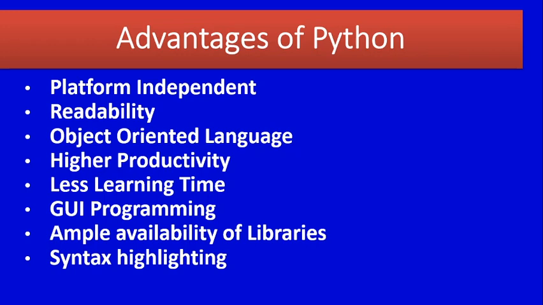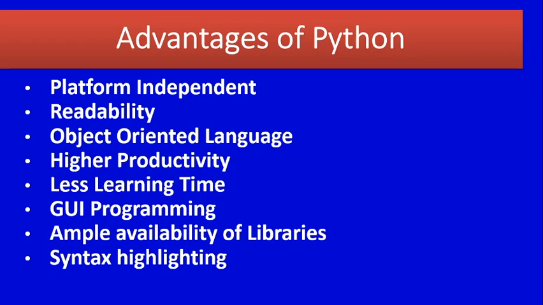That is, it is an interactive, interpreted and object oriented programming language.